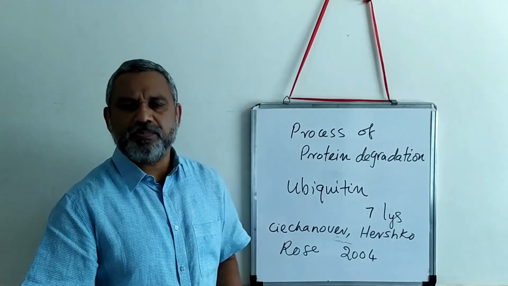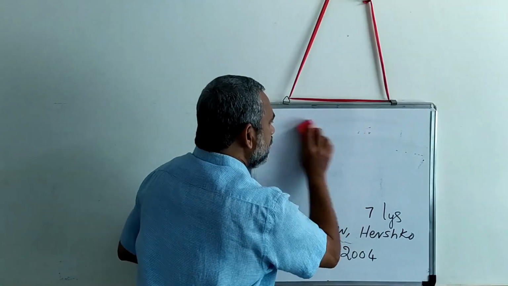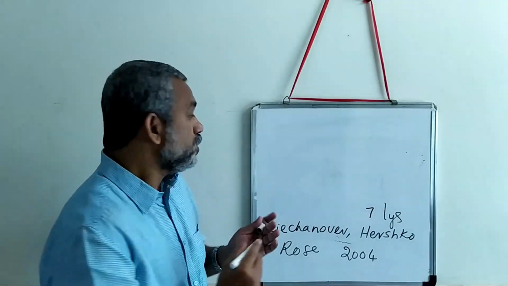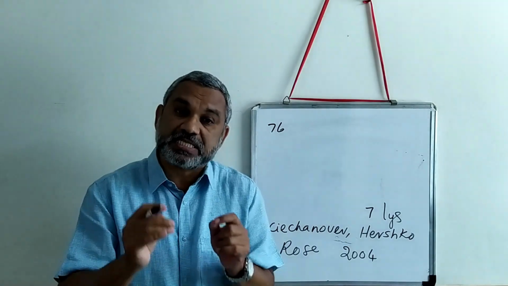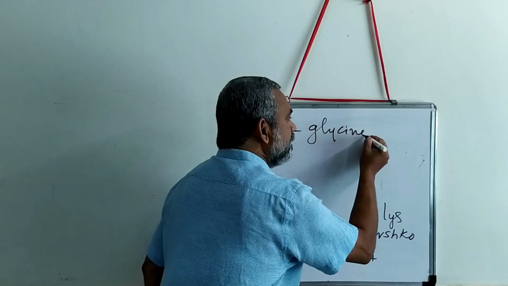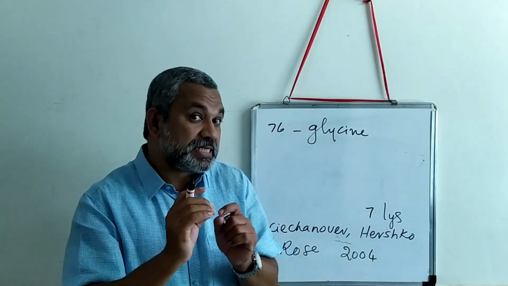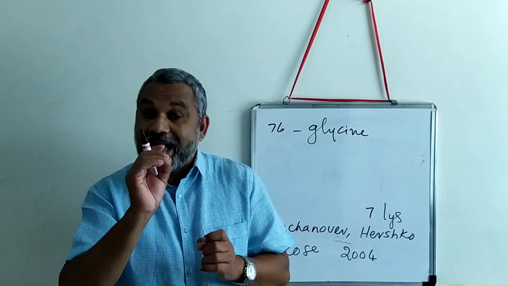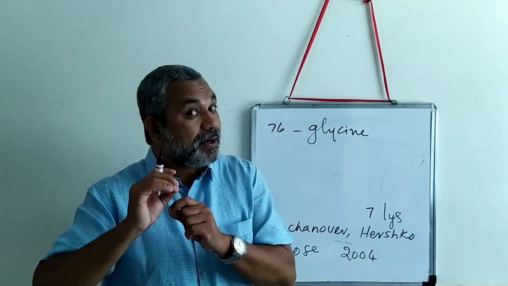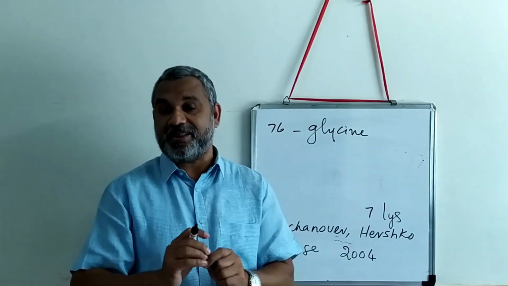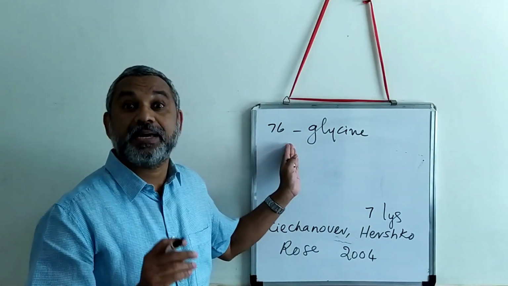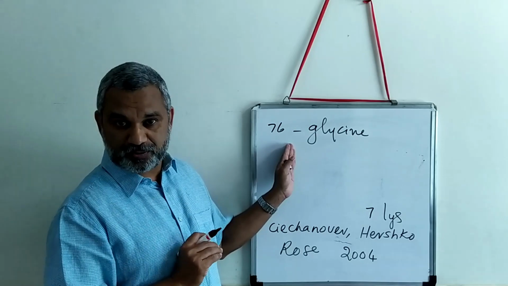Now, when you look at ubiquitin, the C terminus is very important. The 76th residue, which is at the C terminus, is a glycine. What is important is that this particular glycine is the portion which will get activated and will attach to the protein to be degraded. This is an important step in the functioning of the ubiquitin molecule.